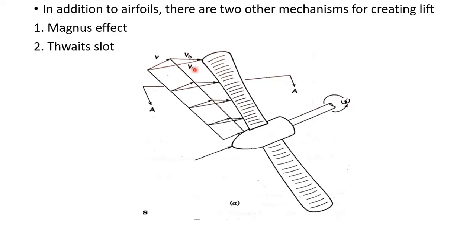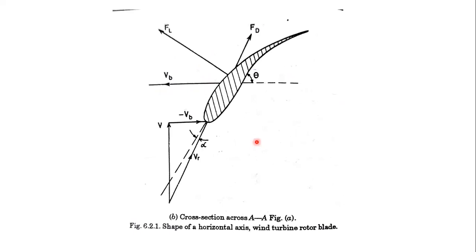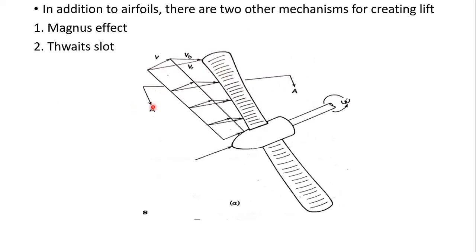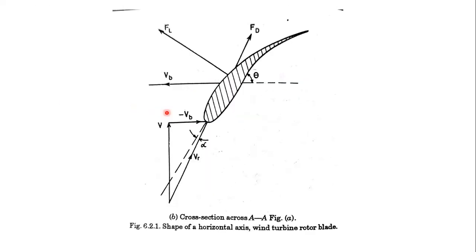And small r here, with the resultant vector VR, is the distance of the airfoil from the axis of rotation. They did not indicate that here. If you see the cross section AA, which you observed in the previous slide, it is the shape of a horizontal axis wind turbine rotor blade. The blade will be like this, twisted to an angle theta.